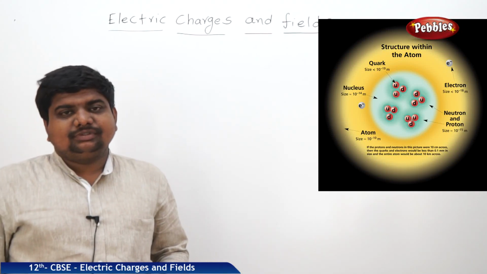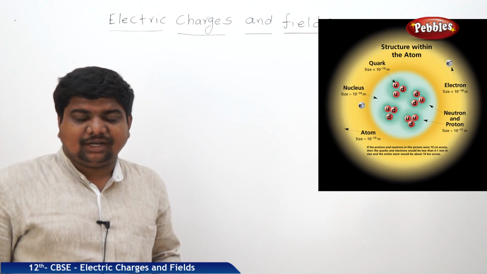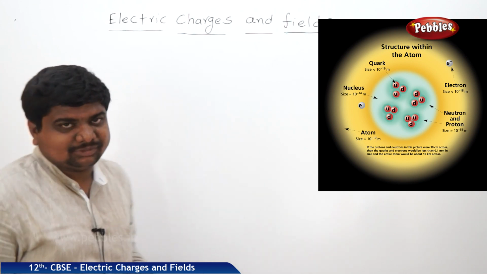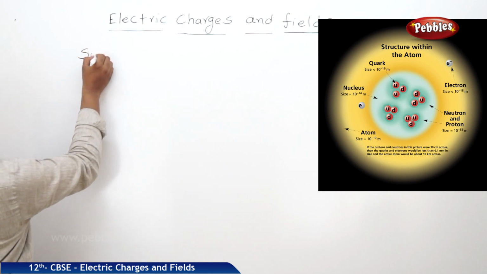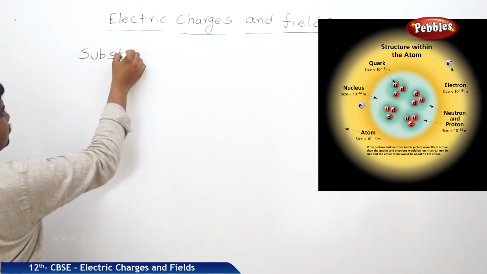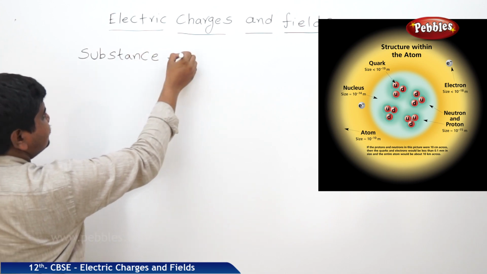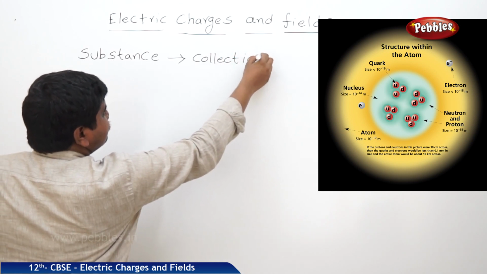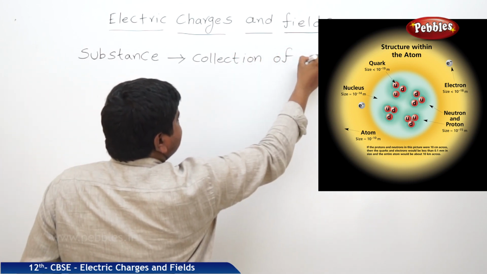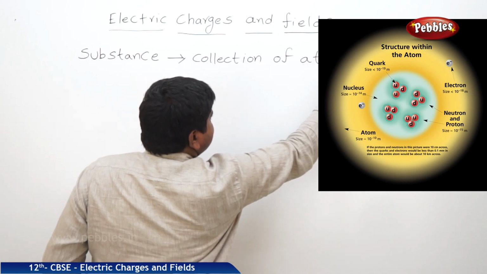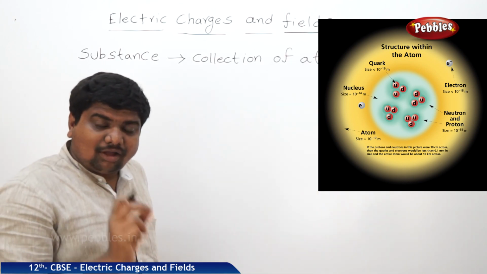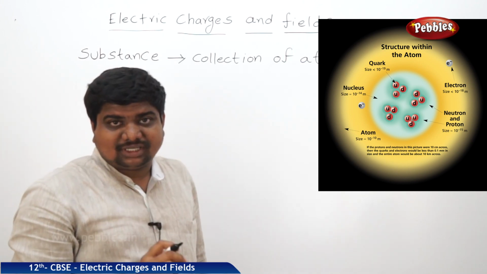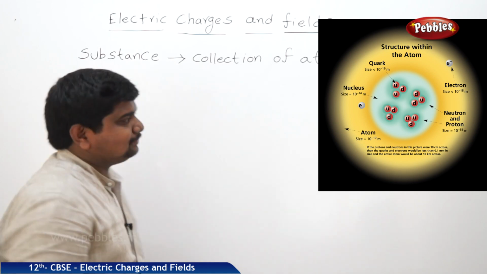Today we are going to discuss electric charges and fields. We know that every substance is made up of atoms. A substance is a collection of atoms, and atoms are a collection of fundamental particles. What are those fundamental particles? Protons, electrons and neutrons.